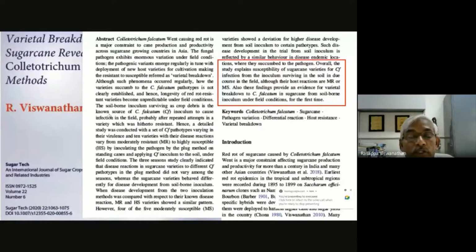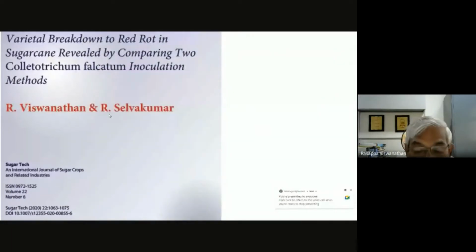This is the second part of the study, on varietal breakdown. The earlier study was our field study, where we inoculated the two pathotypes under the plug method. Here, the second part of the study simulates conditions akin to the field. We used two kinds of inoculum. One is applying the inoculum in the soil without making any injury; we just provide the inoculum in the root zone. The second is the plug method of inoculation.